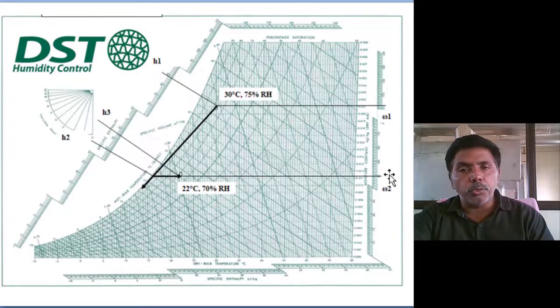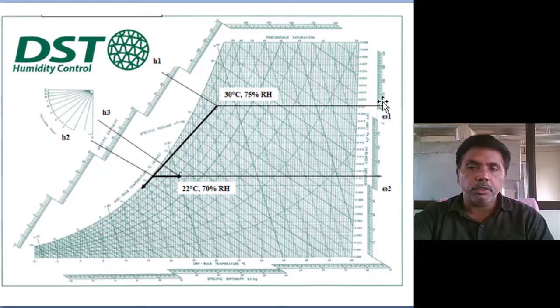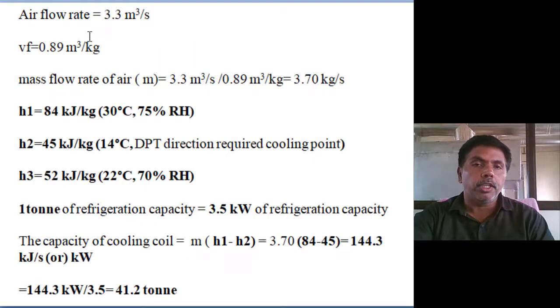How much moisture is removed? At 30 degrees, 75% relative humidity, what is the moisture? And at 22 degrees centigrade and 70% relative humidity, what is the moisture? The difference of the moisture into the mass flow rate gives the mass rate of reduction of moisture. The air flow rate is given in meter cube per second. The specific volume at the particular condition is 0.89 meter cube per kg. Then determine the mass flow rate of the air: air flow rate divided by specific volume 0.89 gives 3.70 kg per second.